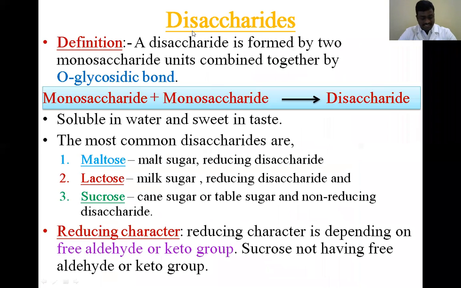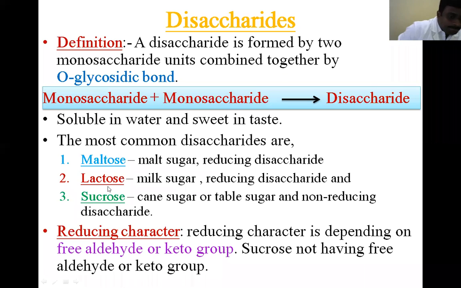Next one is disaccharides. So disaccharides, we know that these have 2 monosaccharides combined together to produce a disaccharide. Okay, 2 monosaccharides combined together produce disaccharides. The most important examples are maltose, lactose, and sucrose. These 3 are the most important examples for the disaccharides.